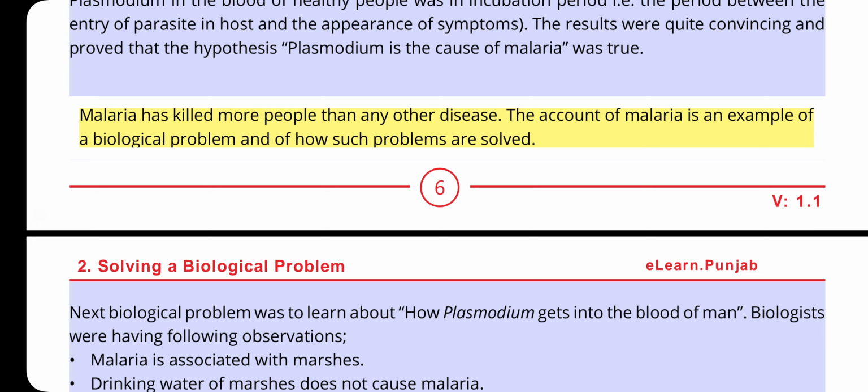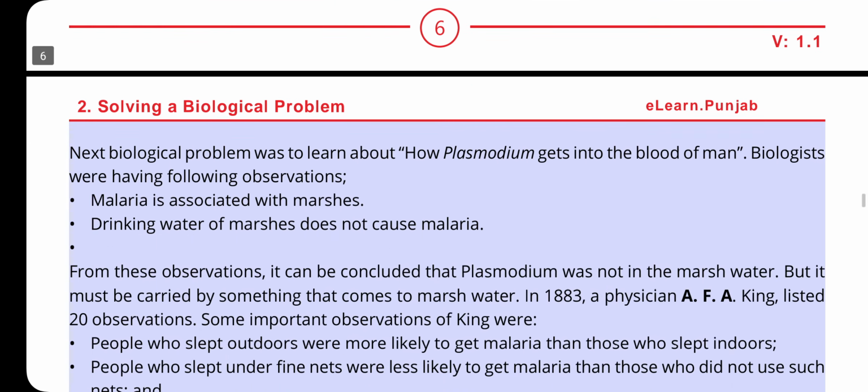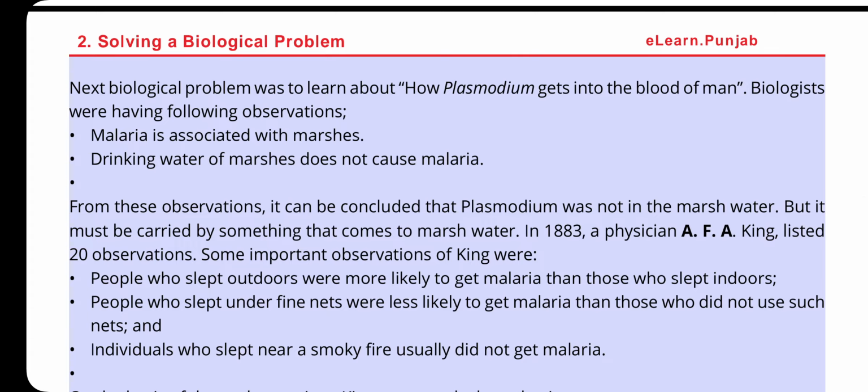Malaria has killed more people than any other disease. The account of malaria is an example of a biological problem and how such problems are solved. The next biological problem was to learn how plasmodium gets into the blood of man. Biologists were making further observations.